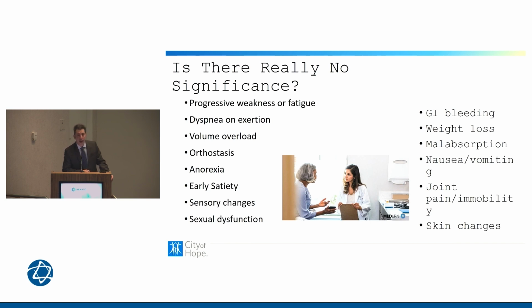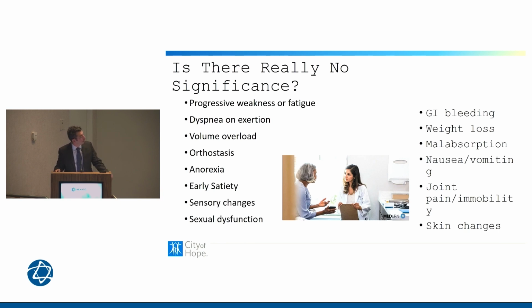So when we have a monoclonal gammopathy of undetermined significance with a low plasma cell burden and no myeloma-defining events, or smoldering multiple myeloma, we really need to be careful. Is this really no significance? We want to do a very careful history and physical exam of our patients to assure that there really is no significance if we're going to make that diagnosis. Is there weakness or fatigue? Is there volume overload? Is there orthostasis or lightheadedness upon standing, anorexia, early satiety, sensory changes, sexual dysfunction, GI bleeding, weight loss, symptoms of malabsorption, nausea or vomiting?